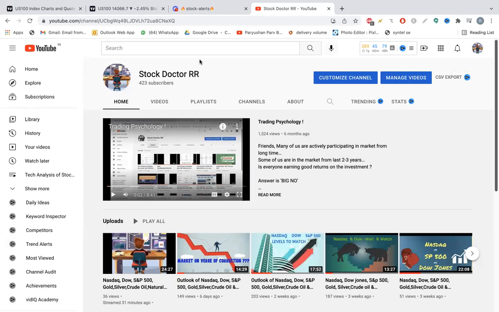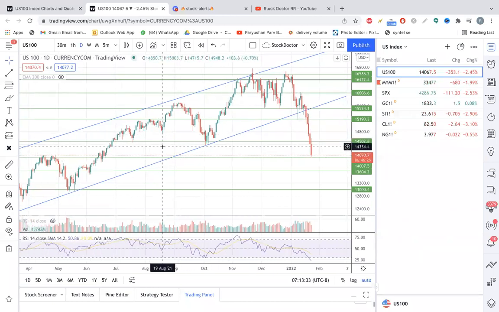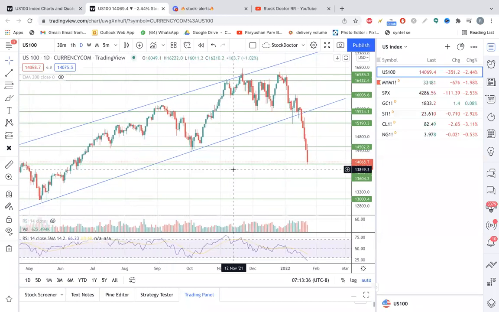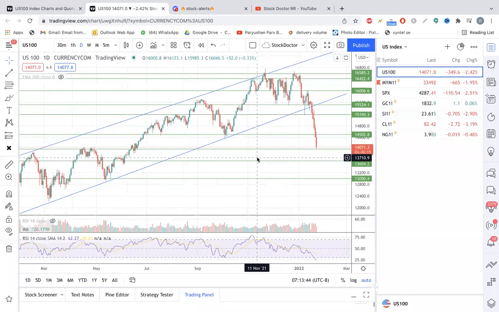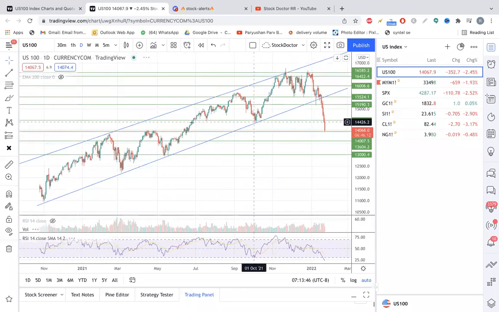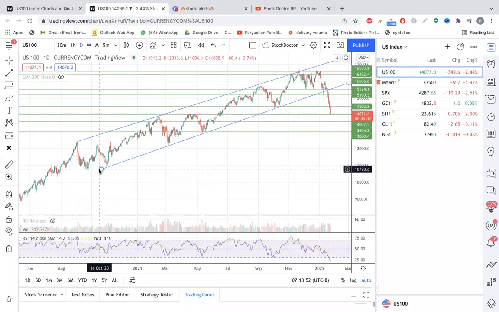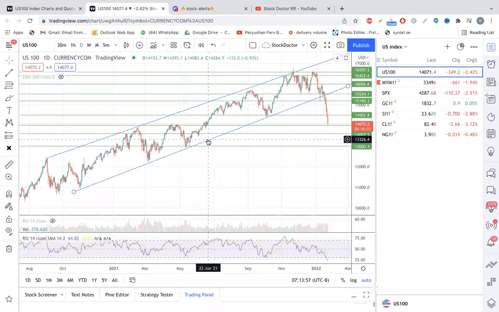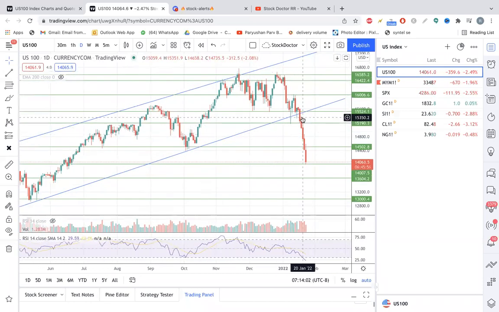So let's go to this index, and if you see here, wow, the Nasdaq 100 is down by 0.25%. We have drawn our levels already. A few days back, we clearly discussed that this index is trading in this channel from almost the last 1 year, and a few days back it has broken its trend line.